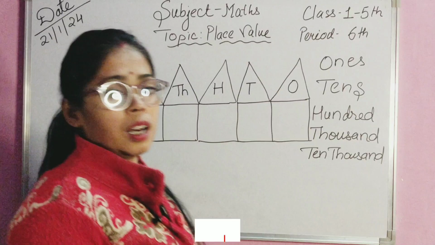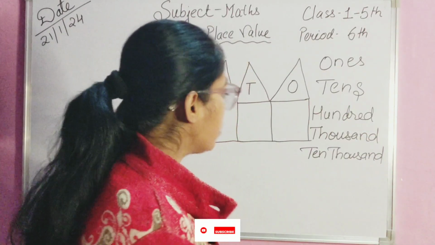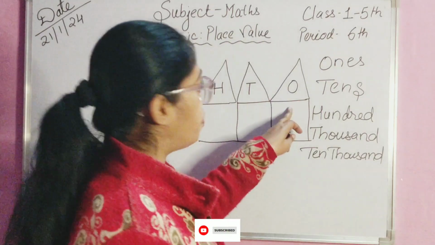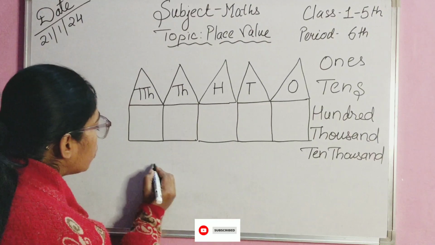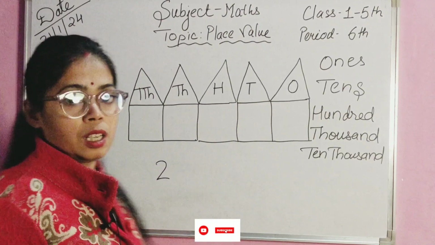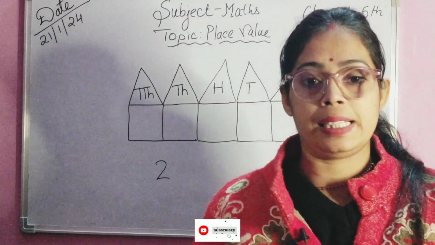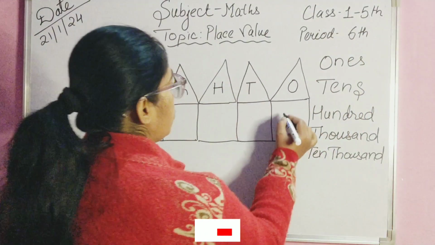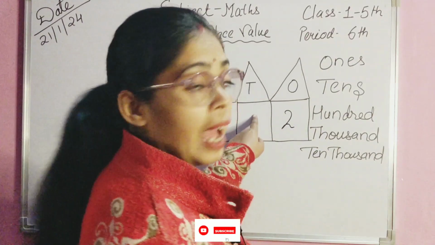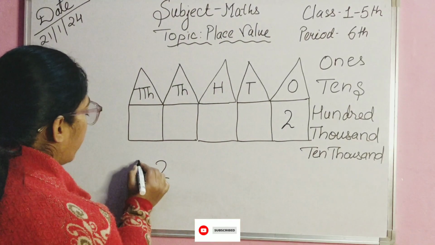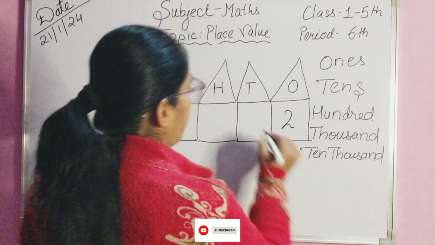As the guests were arriving, at the ones place, 2 decided to visit. At the tens house, number 5 decided to visit.